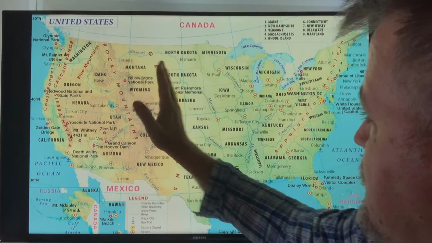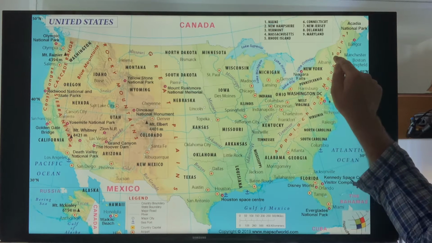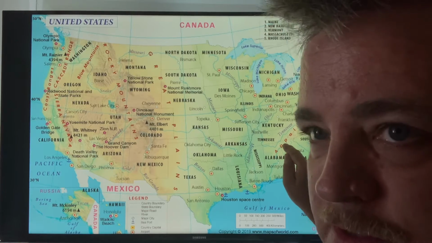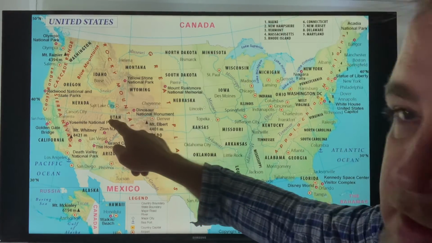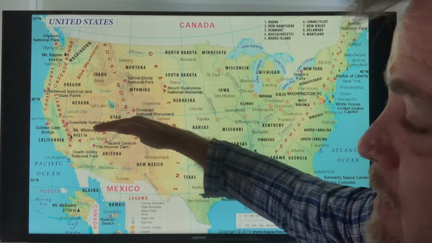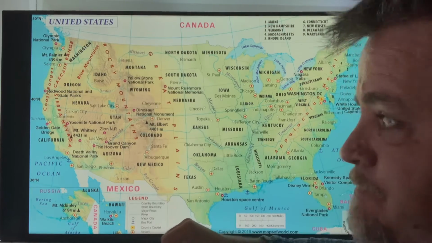All the mountains are here. Look over here, there's some small mountains right along here, but they're not as high as the mountains on the west. Here there's very low mountains. Here on the west, very high mountains, like Taiwan.